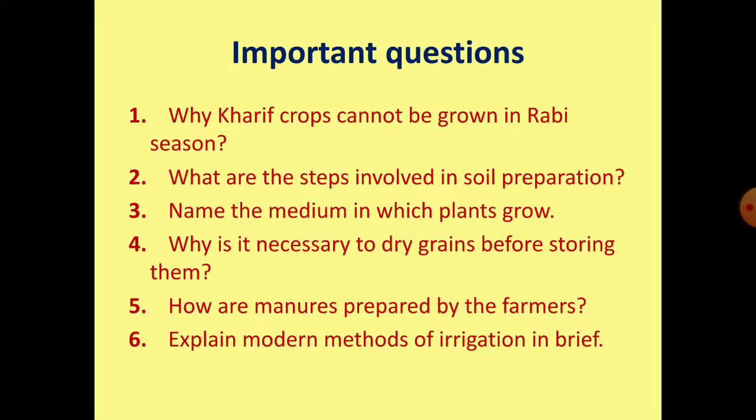Next question. What are the steps involved in soil preparation? The three main steps which are involved in soil preparation are plowing, leveling and manuring. So now let's get to know about each of them in detail. First one is plowing. Plowing includes loosening and digging of soil. During plowing, the soil becomes loose and the nutrients in deep soil come to the top.